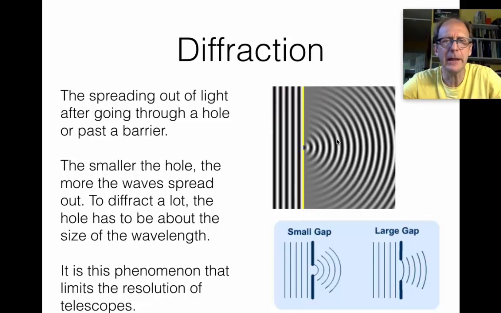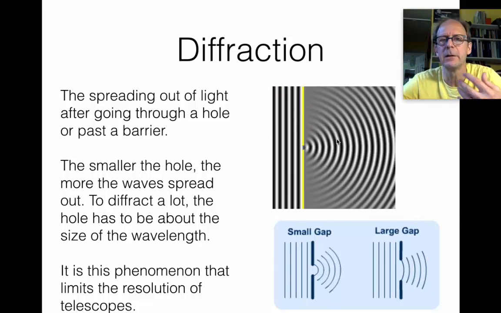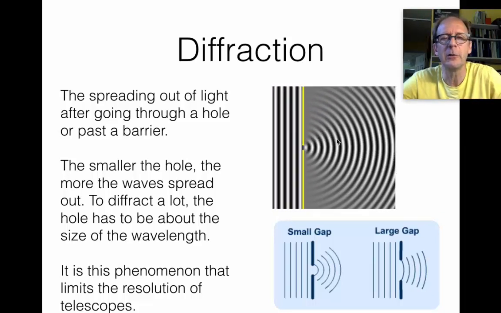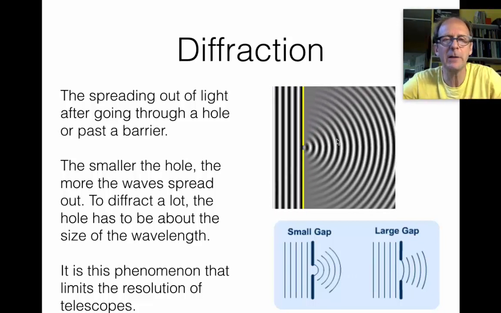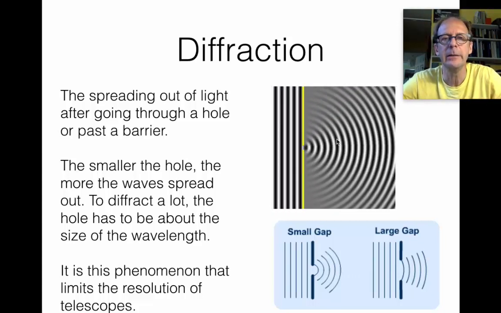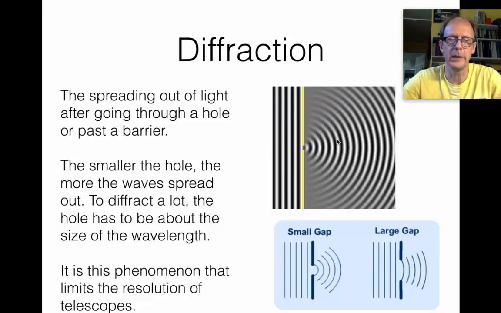And so in this case, small means compared to the wavelength of the light. So if the hole is comparable to the wavelength of the light, or smaller certainly, then you're going to get a lot of diffraction, and the smaller the hole, the more the light diffracts.